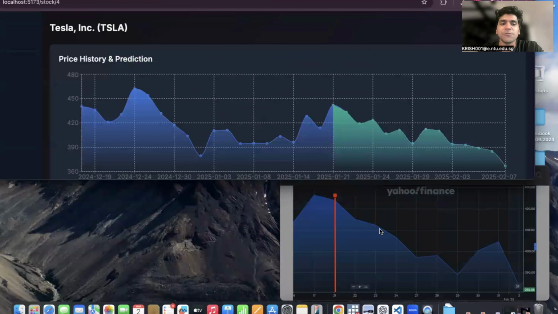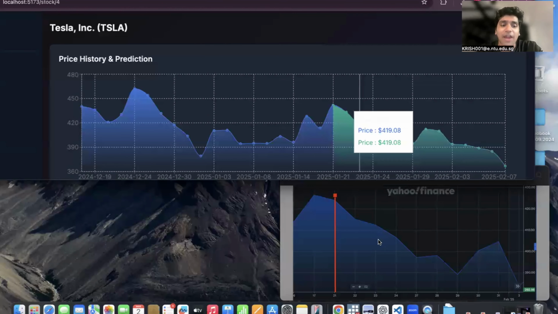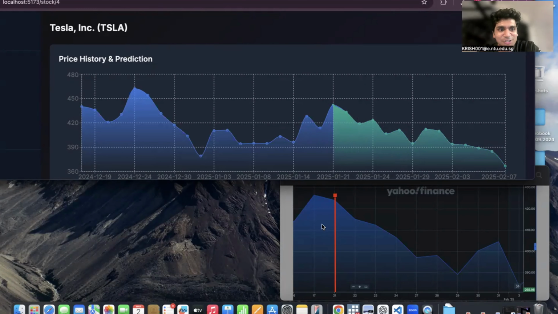Let's compare Evo Trade's prediction with how Tesla stock actually played out right around Trump's inauguration. Wow, as we can see in this picture, the stock actually dropped after the 20th, and the prediction line seems eerily similar to what actually happened. Evo Trade X just saved me from making a very bad trade, since it correctly predicted what would happen despite all the different kinds of news and expert analysis which had to say otherwise. So it is taking in a lot of information and coming up with something truly brilliant.